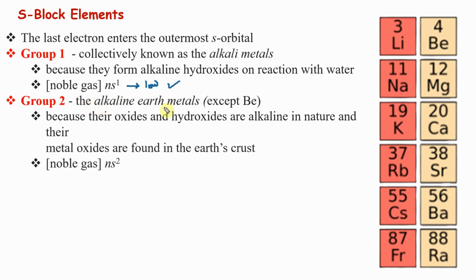When it comes to alkaline earth metals, the second group, except beryllium. Beryllium is not alkaline. Okay, and also it is more covalent than the other ones because it's extremely up on the top, high charge generally. Fajans rule again. Their oxides and hydroxides are alkaline in nature and their metal oxides are found in earth crust. Hence they are called alkaline earth metals.